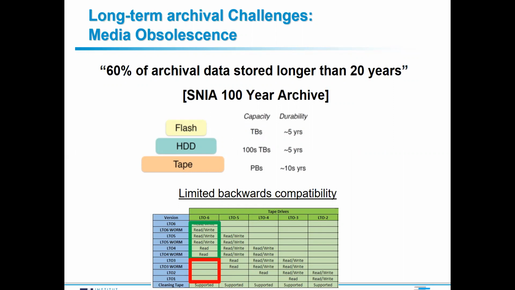And unfortunately, the tape industry provides backwards compatibility only with two previous generations, as shown in the table at the bottom, where the LTO6 tape drive will not be able to read tape from the LTO3, 2, or 1 generation. The net effect of these two issues is that data stored on tape needs to be periodically migrated from one generation to another, and enterprises have to face the costs involved in this data migration.